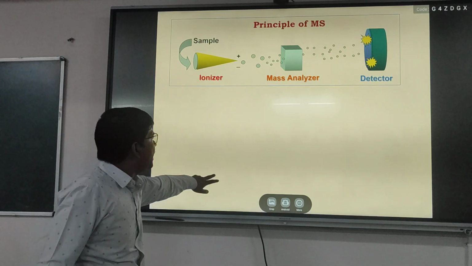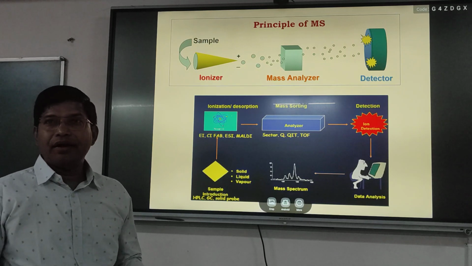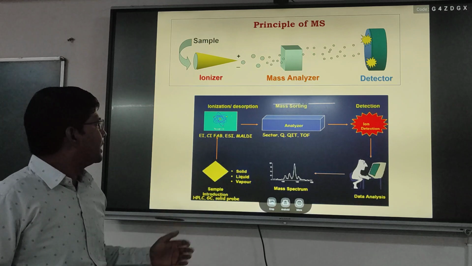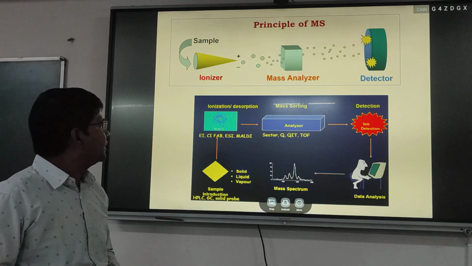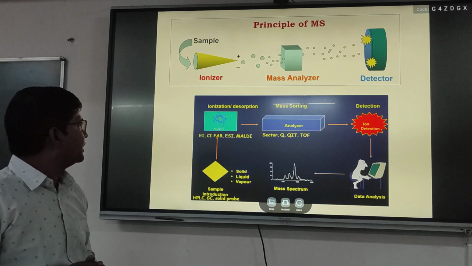So this is the principle of mass spectrometry. Now we will elaborate the scheme for the determination of molecules in a mass spectrometer.